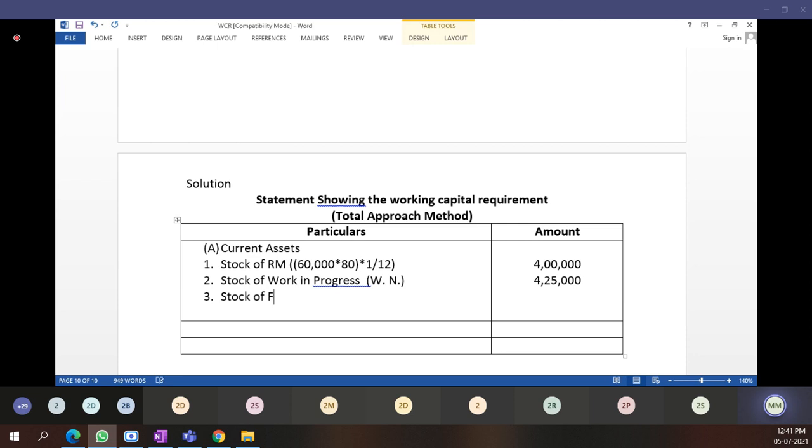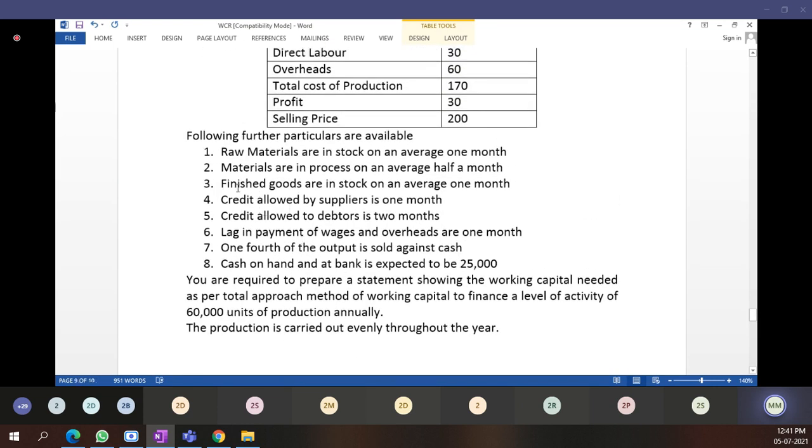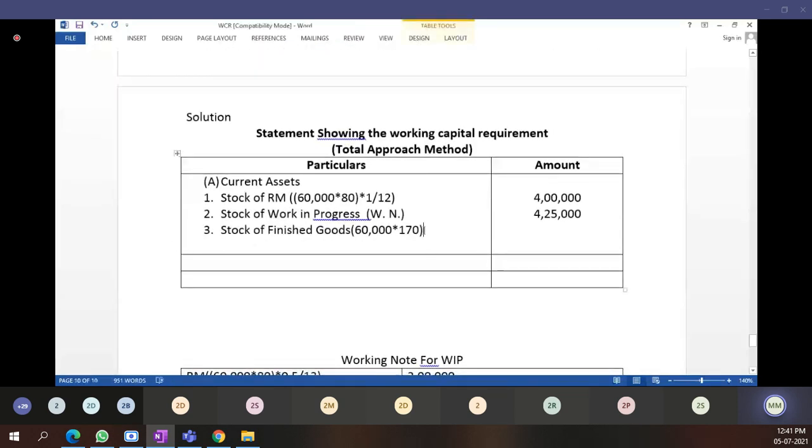Stock of finished goods. How many units? Here you are going to produce finished goods 60,000 only, multiplied by 170 rupees per unit cost. We are keeping stock of finished goods 1 month in the stock, average of 1 month. This outer column, students tell me. 8,50,000.